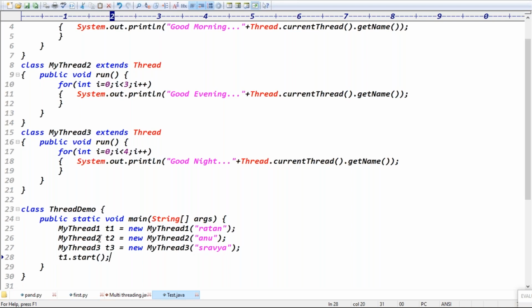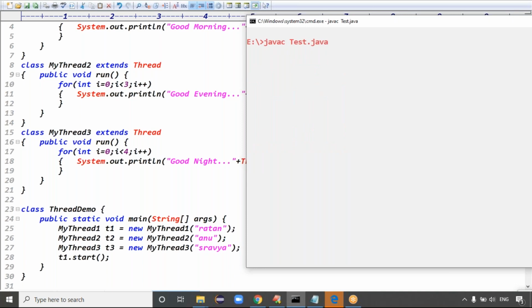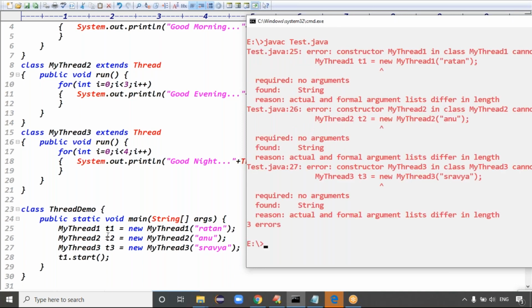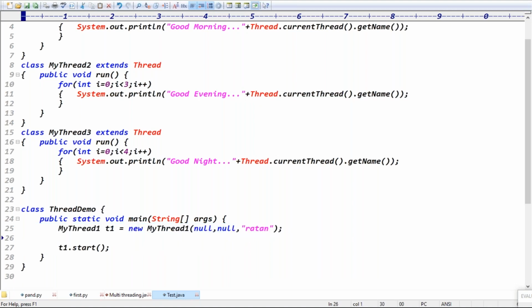Let me try with the first thread. It's working good. Then we'll go for the second thread execution. javac Test.java. Let's see, guys. I'm expecting like null and null. Then we can try.